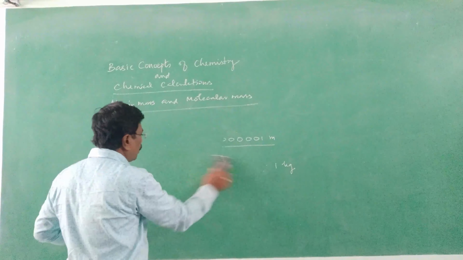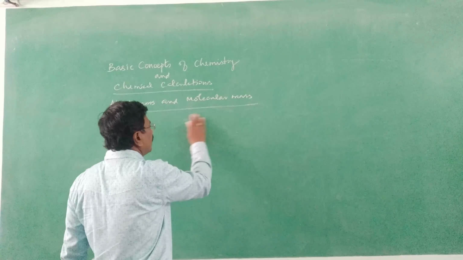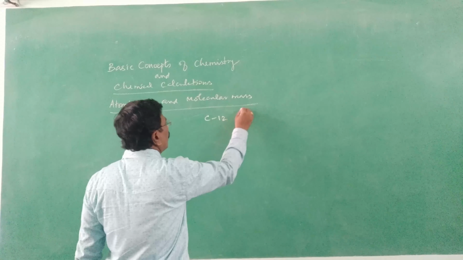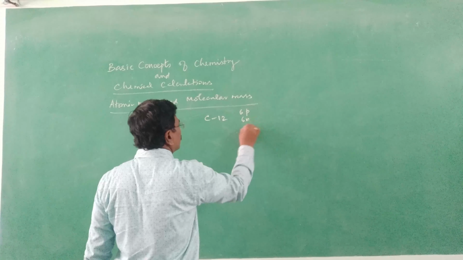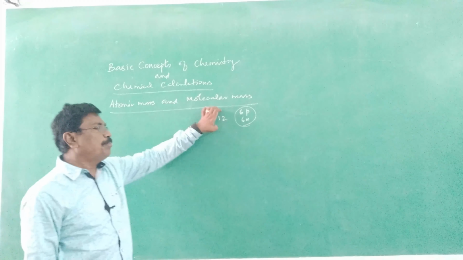What do you mean by carbon 12? It is the isotope of carbon, the major isotope. It is made of 12 protons and 12 neutrons. That isotope is said to be C12.